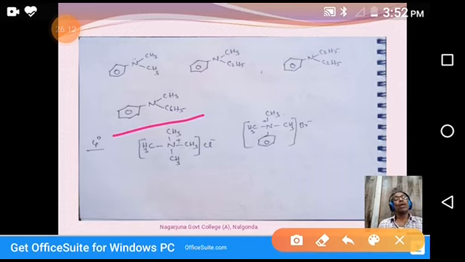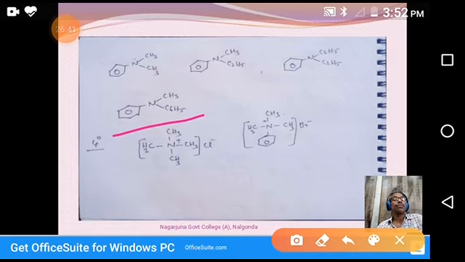Two phenyl groups, one methyl group. So N,N-diphenyl, N-methyl. I mean, first I tell the methyl group, M, N, O, P. So N-methyl, N,N-diphenylamine. It is a common name. Coming to the IUPAC name, it is aniline, N-methyl, N-phenyl aniline. This is the name of that compound.